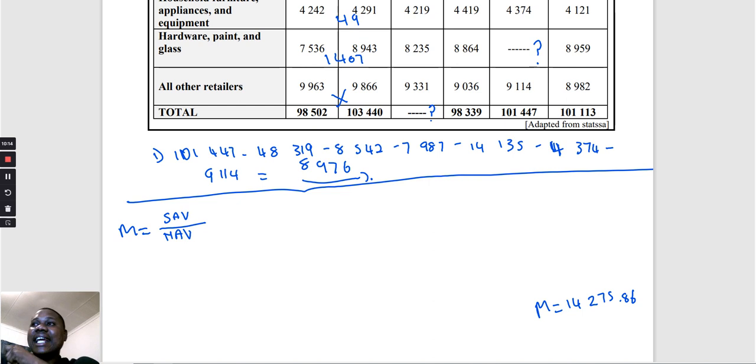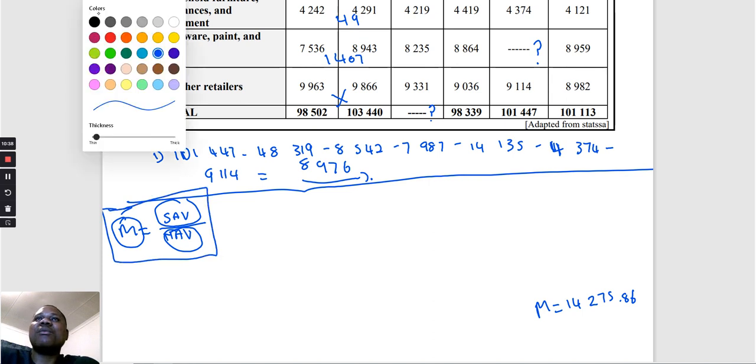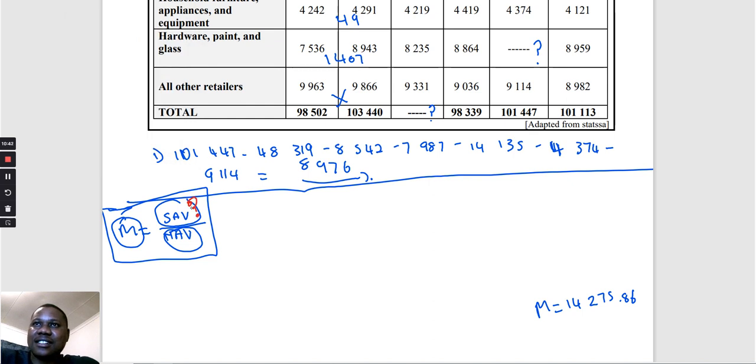Okay, but in this case, we are given the mean. Do we have the number of values? Yes, we have the number of values. Can we sum all the values? No, we can't sum all the values because there is one number that is missing, and that is A. Now it means the missing value in this formula is where? Is here. The missing value is here. So this is what I'm going to do.